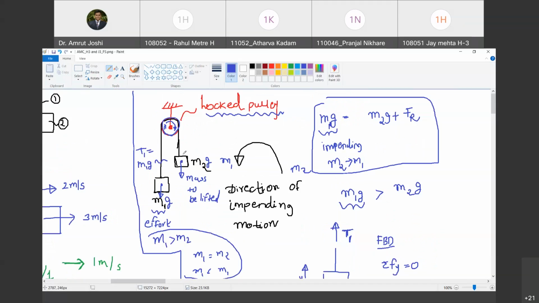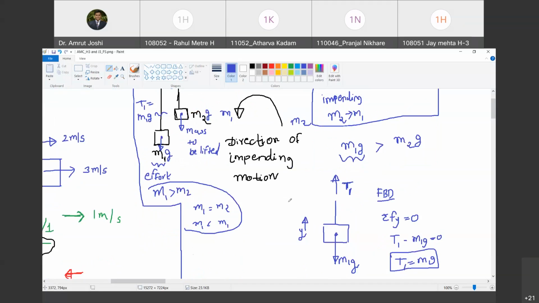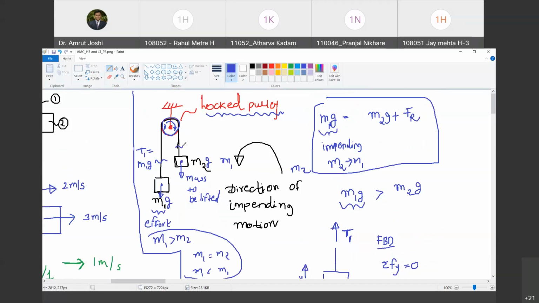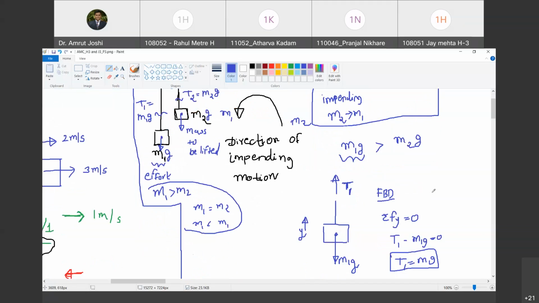Now, if I repeat a similar exercise for this portion of the belt, I will get the tension in this part, which is T2, equal to M2 times G. Agreed? Yes. Now, can you tell me the relationship between T1 and T2?